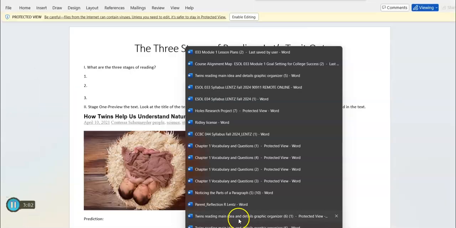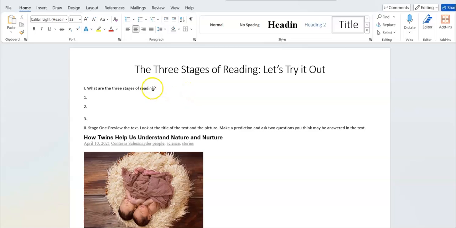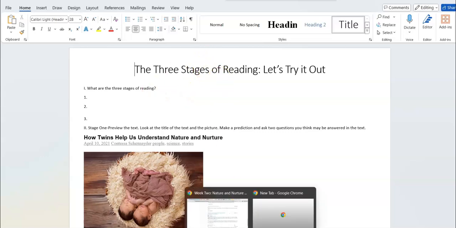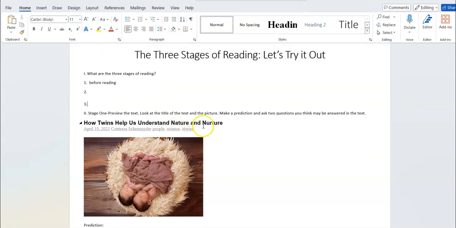Now let me go back to the document. Again, don't forget to click Enable Editing. And now you have to be looking at the reading. So I can click back and forth between the reading and the worksheet, or I can have the paper in front of me with my notes. And now you need to go ahead and fill this out. And some of these answers you already know. You know the 3 stages of reading, right? Before reading, during reading, and after reading. So this guides you through the steps. So you are using your strategies to deeply understand this article.